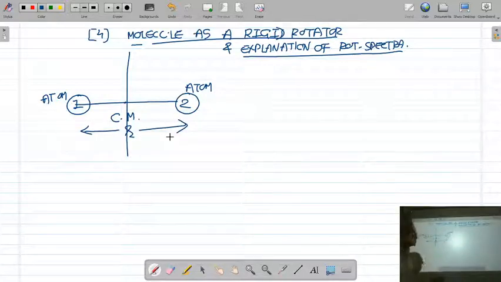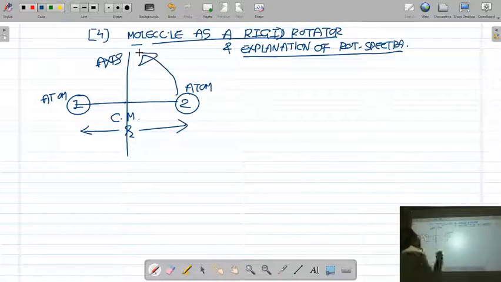In the last lecture, we discussed that the molecule has two atoms rigidly held together because the internuclear distance r is constant, and this molecule is rotating about an axis passing through the center of mass. So the molecule is a chemical bonding of two atoms. These two atoms are rigidly held together and capable of rotating about an axis passing through the center of mass.